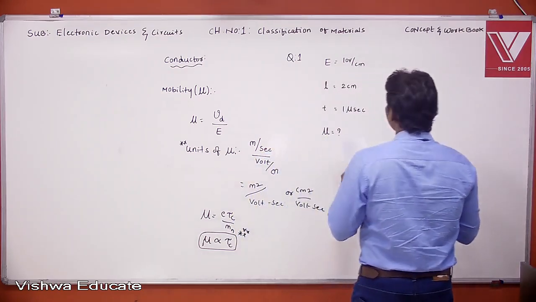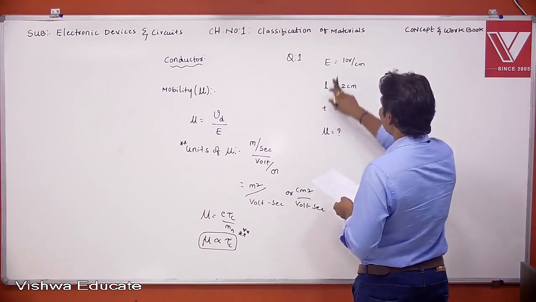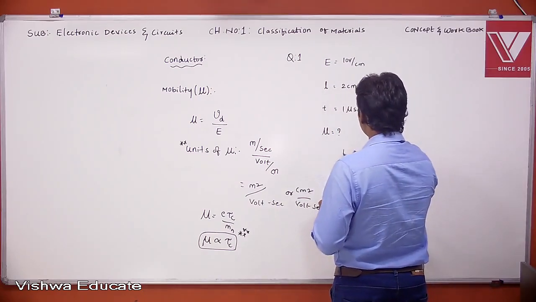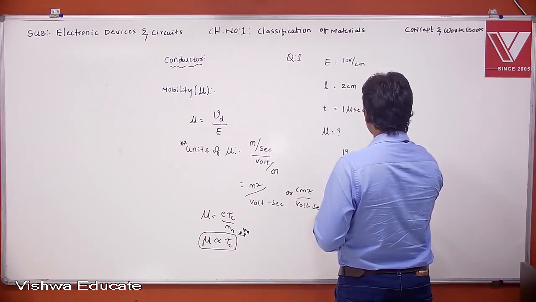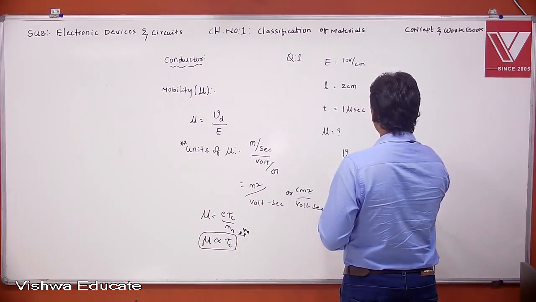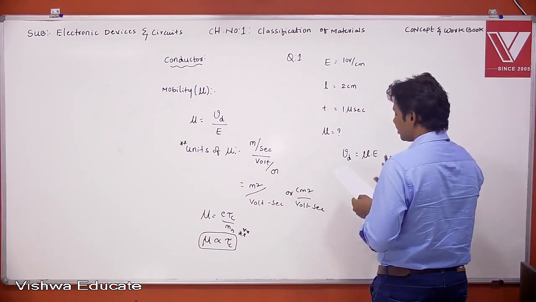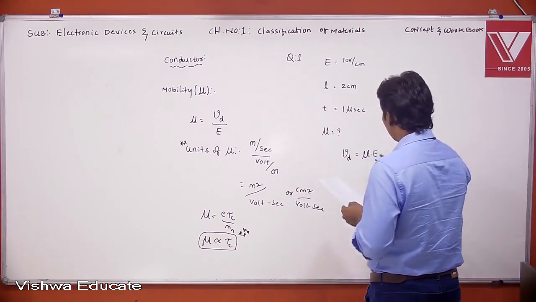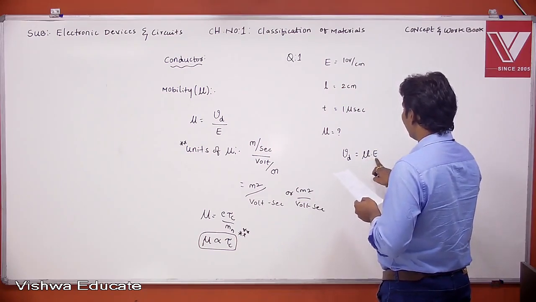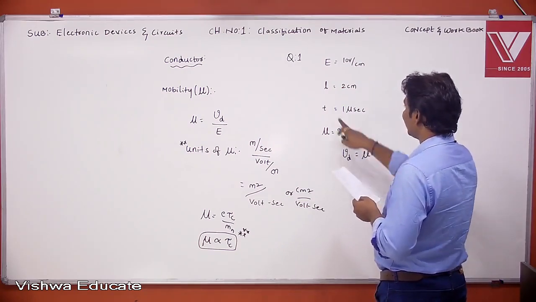First of all, what is the relation between mobility and electric field? We have a relation: drift velocity is equal to mu into E. Here neglect the minus sign, this minus indicates the direction. Consider only magnitude. Here we know the electric field, but we don't know the drift velocity. But they have given time and distance.